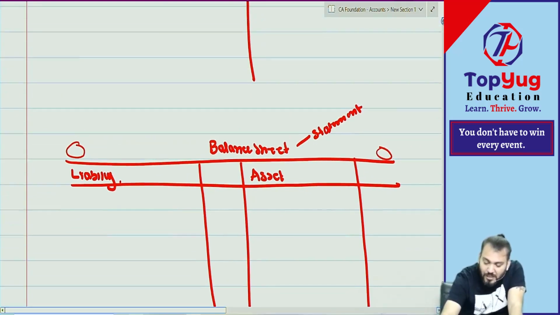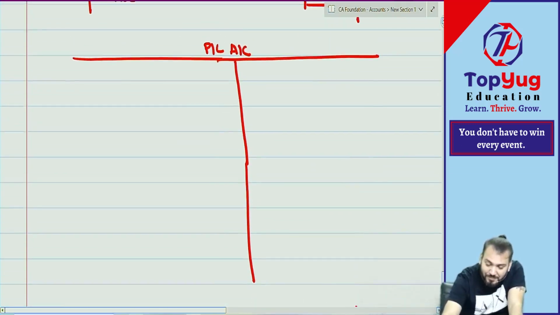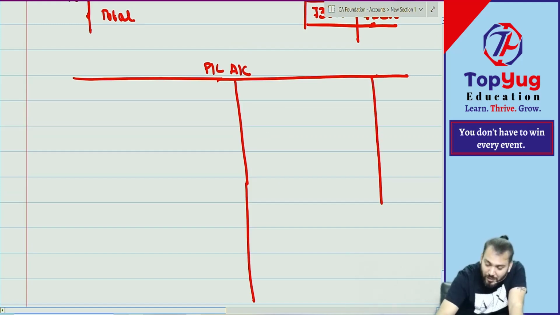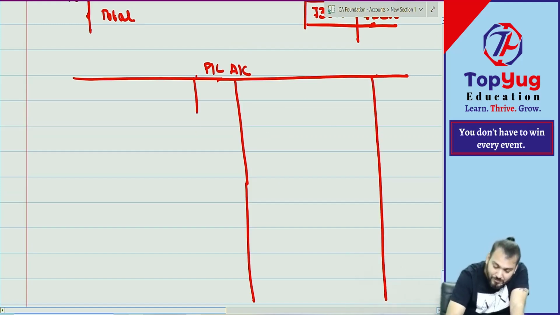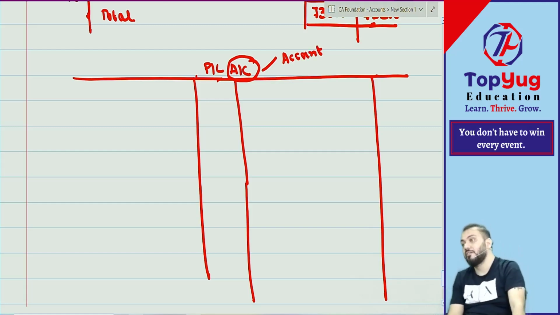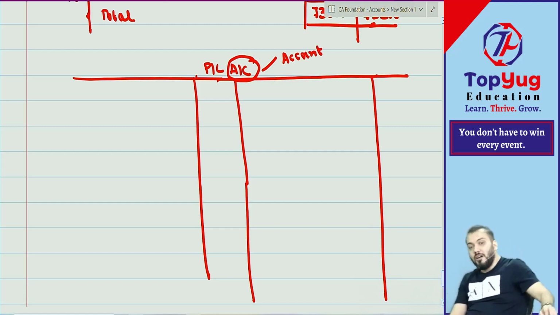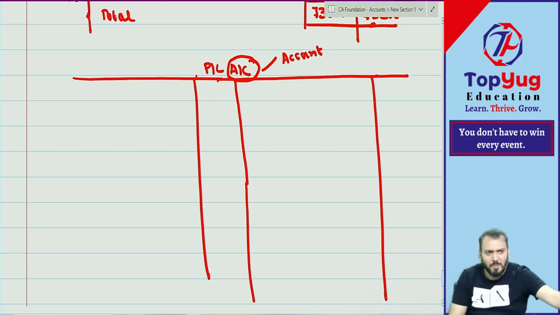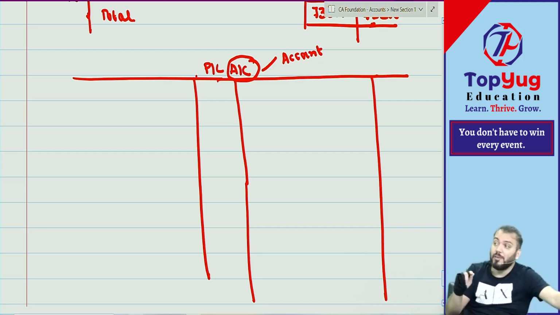But this profit and loss account is what? Account. Oh, are you understanding what I am saying? Are you able to understand? So where will an account be prepared?